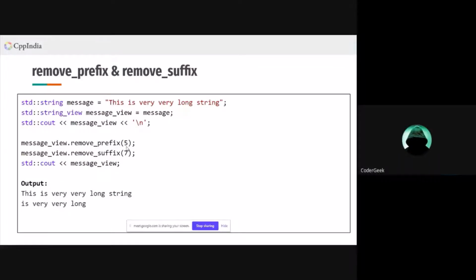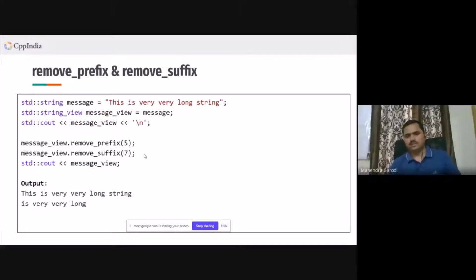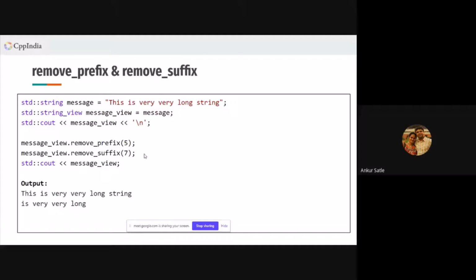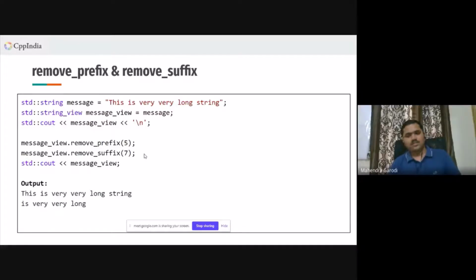I believe creating the string view will not be undefined behavior, but accessing those bytes beyond how much you have is undefined. Yes. So we'll start with the next slides, and if you still have some questions or discussion, we can take them at the end of the session.